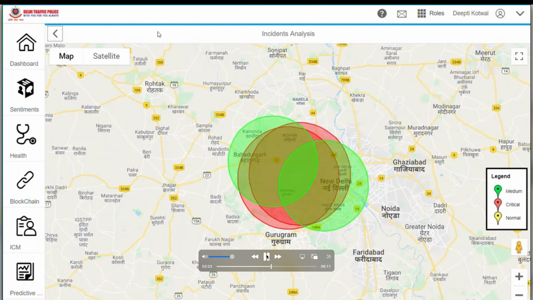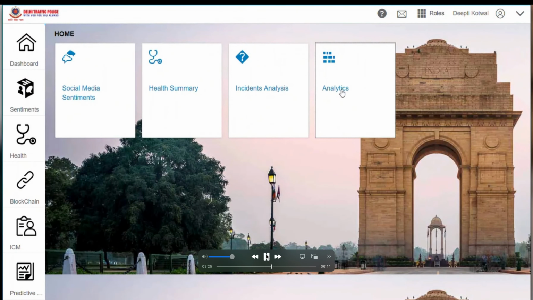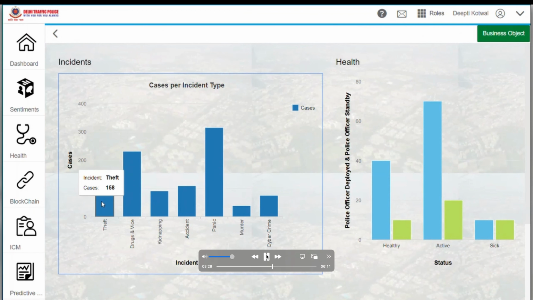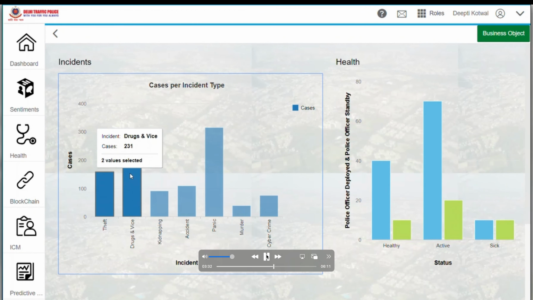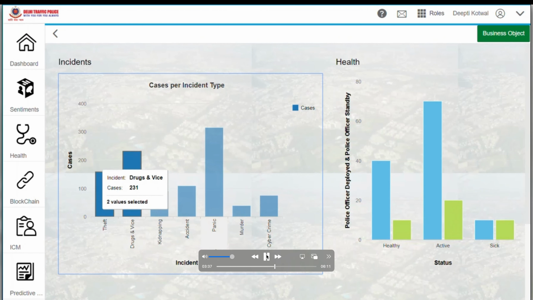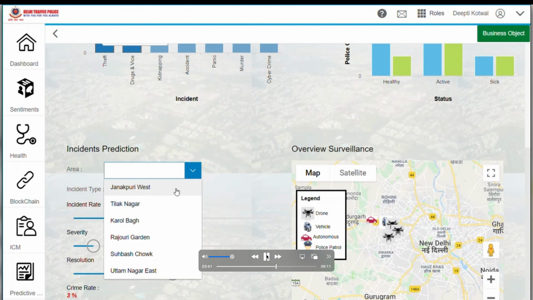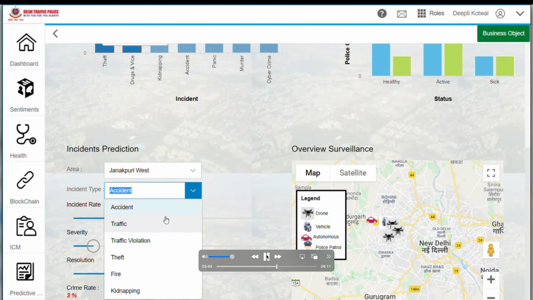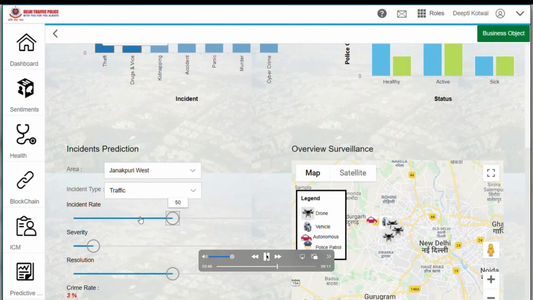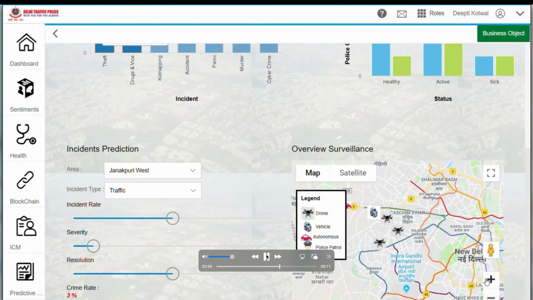So we are now moving over from the analytics section to the reasoning behind the incidents, which is basically cases per incident type. Also the severity and the prediction of those incidents, as you can see below. Incident prediction, which deals with incident rate, severity, resolution, and also the overview surveillance of those incidents, which we can do with a variety of UAV and drone monitors, which are being managed in a decentralized autonomous organization manner.